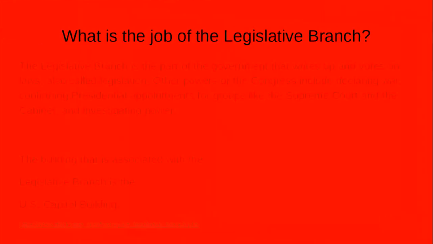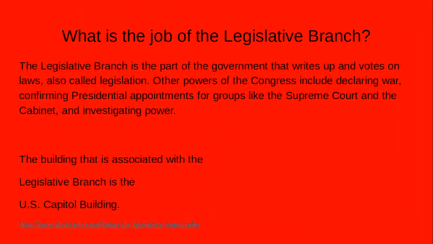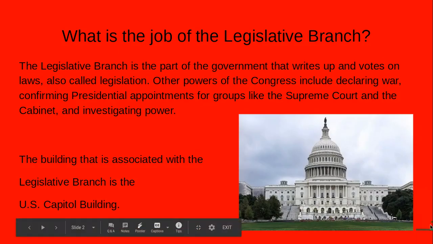Now, the legislative branch is a branch of government that writes up and votes on laws, and the laws are also called legislation. Other powers of the Congress include declaring war, confirming presidential appointments for groups like the Supreme Court and the cabinet, and investigating powers. The building that is associated with the legislative branch is the Capitol building.